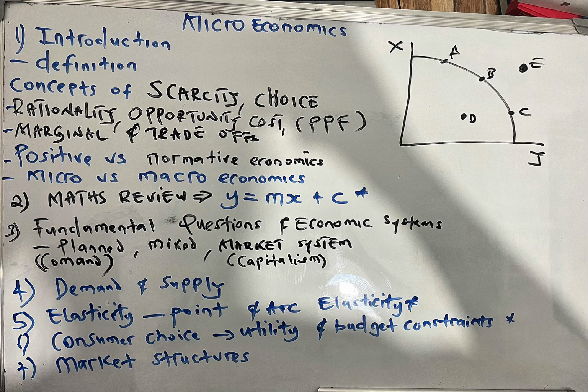The assumptions for the production possibility frontier are as follows. Firstly, only two products or services can be produced in this given economy: product X and product Y. The technology used is fixed. The resources available are limited, and the economy is at full employment and there's full efficiency. All resources are utilized. So we can produce along the curve at point A, point B, and point C.